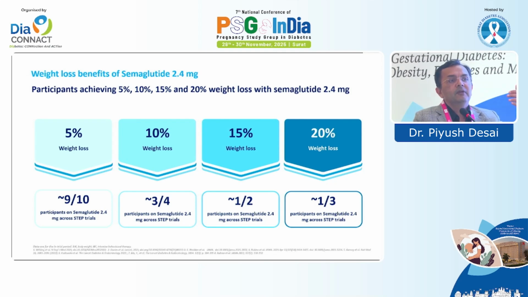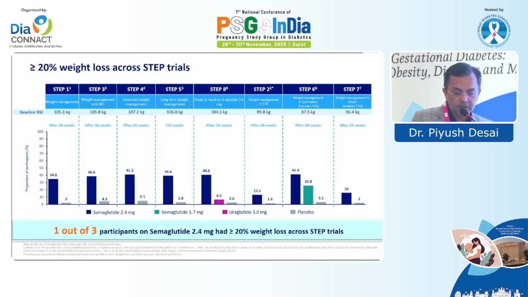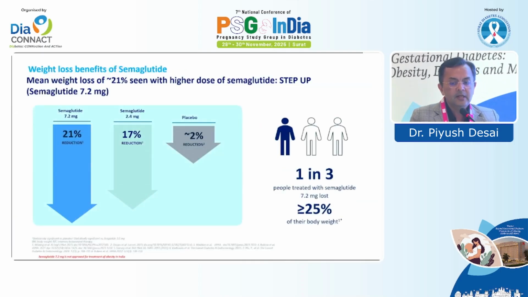So if we Indians, we don't want 16%, we don't want 22%, we want only 10% of body weight loss. Still 75% of people are going to lose weight with this. And 1 in 3 is going to get more than 20% weight loss. These are the weight loss figures across the step studies. Again, non-diabetic obese individuals fared better in comparison to diabetic individuals, but semaglutide 2.4 gives around 17 to 18% body weight loss.